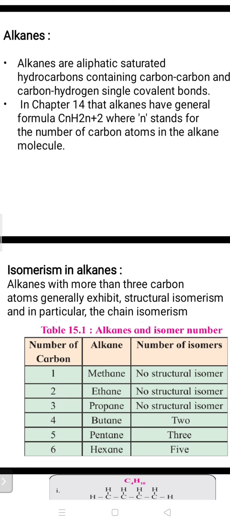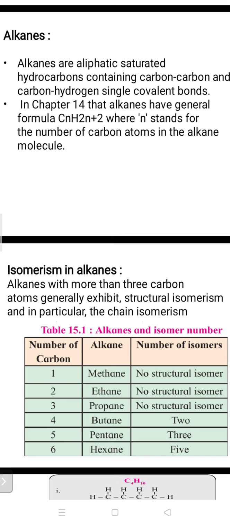Alkanes that have more than three carbon atoms generally exhibit structural isomerism, and in particular chain isomerism also. This table shows alkanes and isomer numbers. As per the number of carbon atoms, the first alkane is methane. In that, there is no structural isomer because it is the start of the alkane, CH4. Only one carbon, that's why there is no possibility to get a structure.